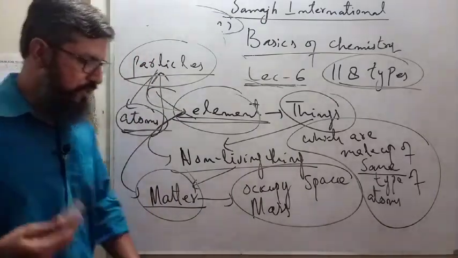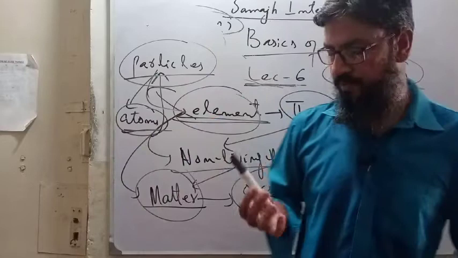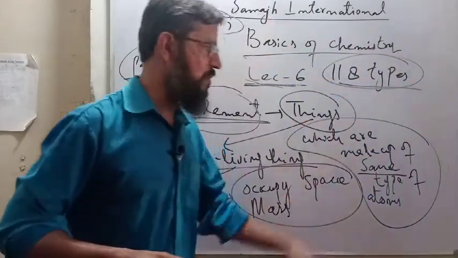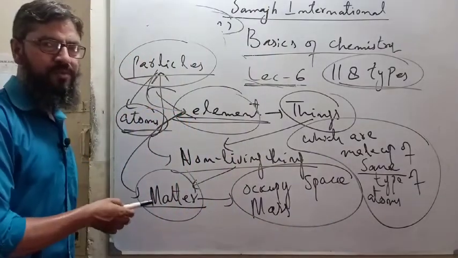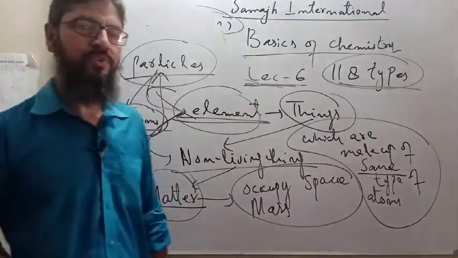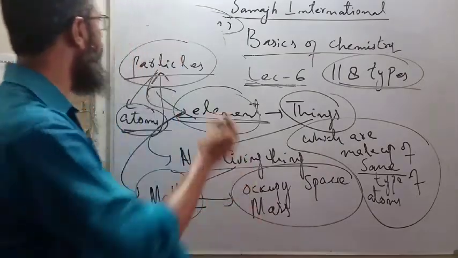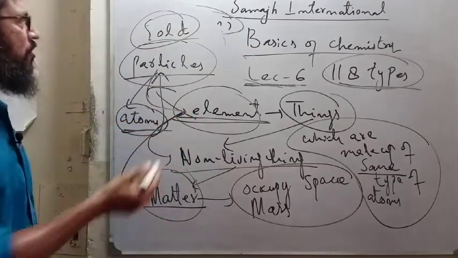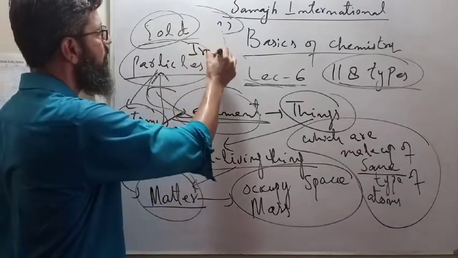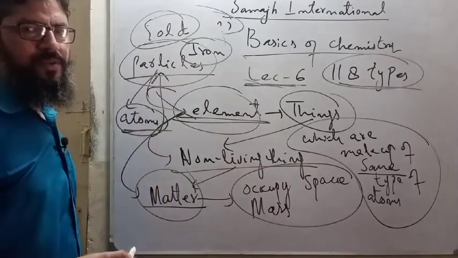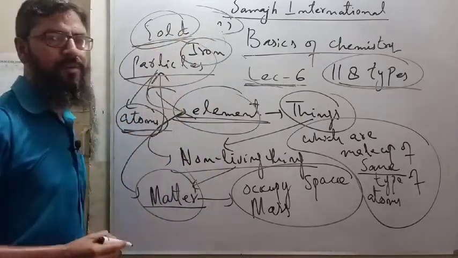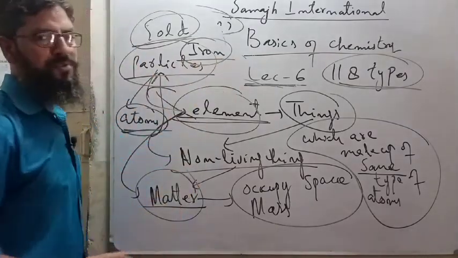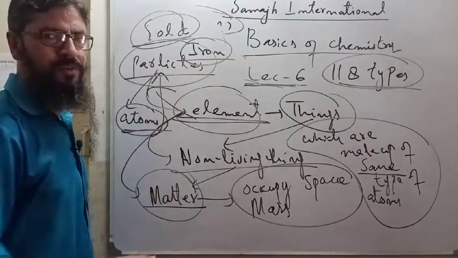What do you say about this marker? This marker is made up of atoms. Same type of atoms? No, different types of atoms. What do you say about this board? Is it an element? No. Made up of same type of atoms? No, different types of atoms. What do you say about gold? Gold is a non-living thing. What do you say about iron? Iron is a non-living thing. This gold is made up of the same type of atom. That's why gold is called an element. Iron is made up of the same type of atom. That's why iron is called an element.